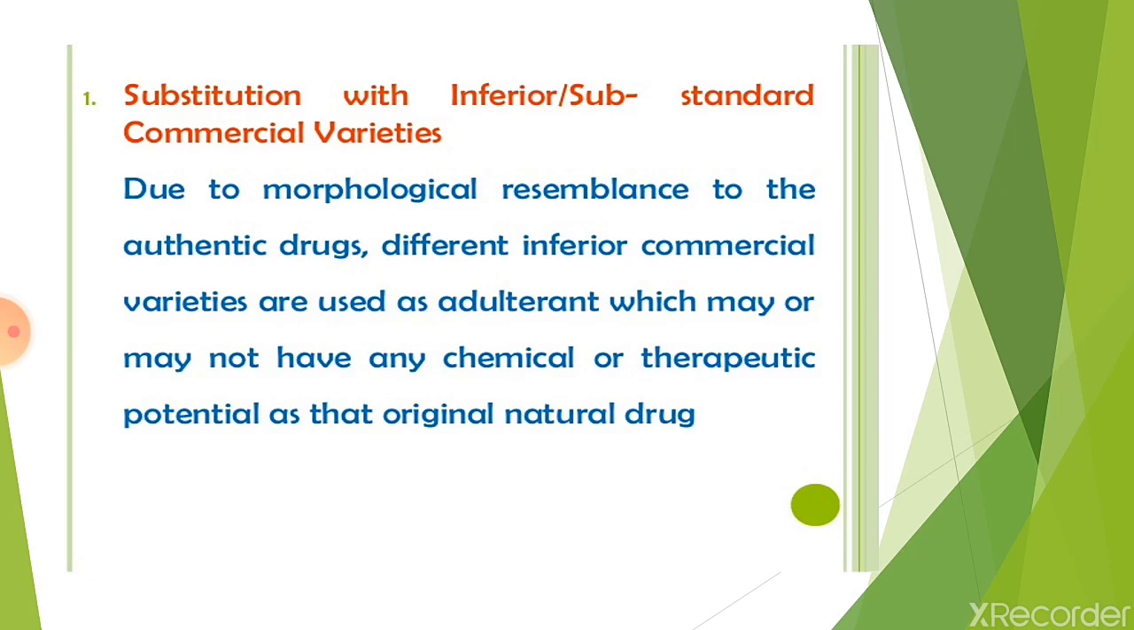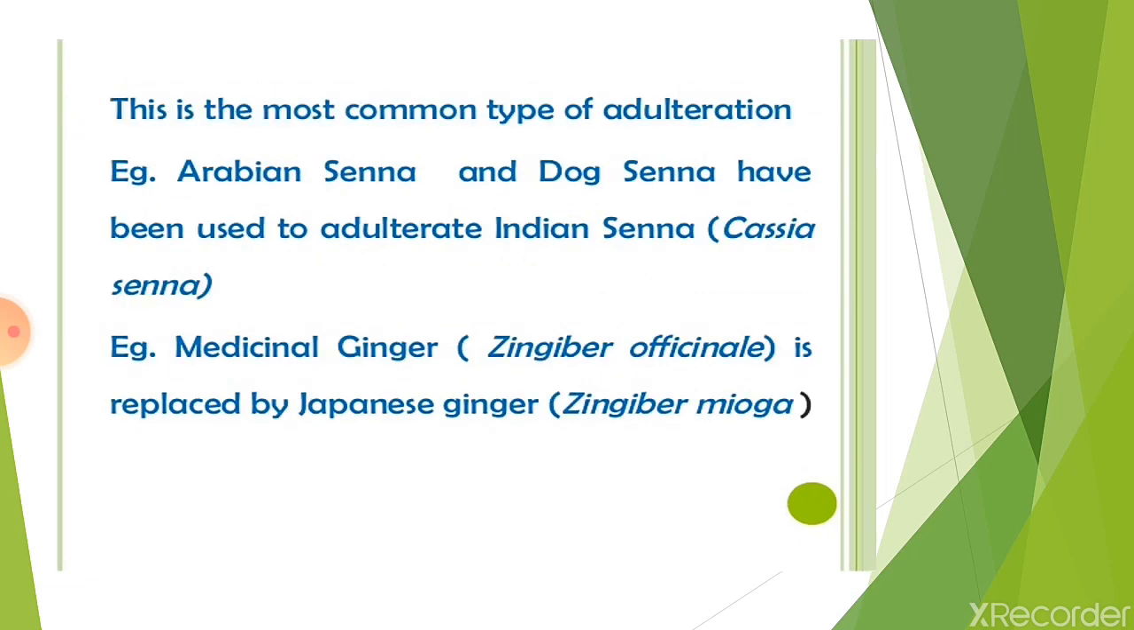Now, in this type of adulteration, inferior quality drugs or crops are cultivated and they are mixed with the original genuine drug or substituted for the total original drug. This type of inferior variety of drugs contains very little chemical constituent or has very little therapeutic activity compared to the original drug. This is the most common type of adulteration.